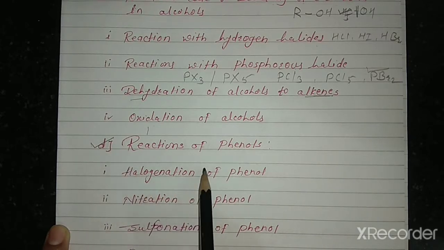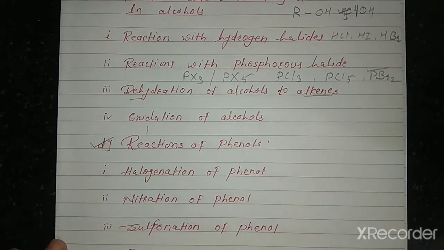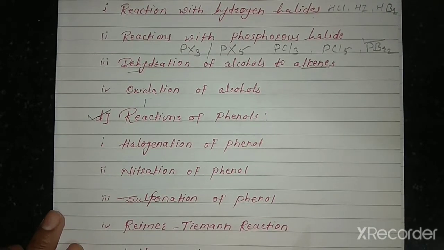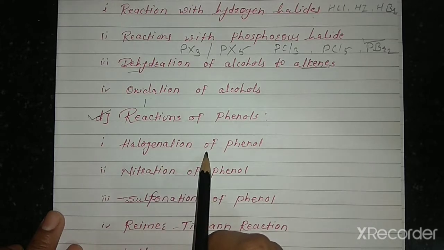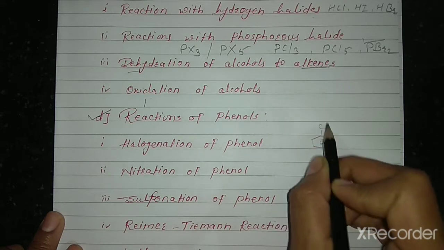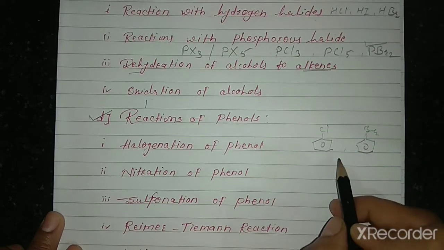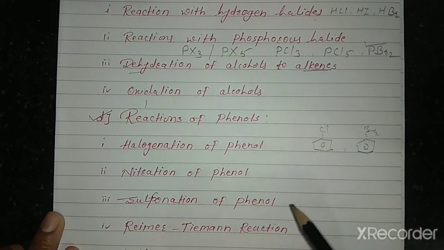Then next point, reactions of phenols. Halogenation of phenol is an electrophilic substitution reaction. Halogenation of phenol, then nitration of phenol, sulfonation of phenol. Halogenation of phenol gives, for example, chlorophenol or bromophenol. It's a substitution reaction. Then nitration of phenol, where an NO2 group is attached to the phenolic ring carbon atom.